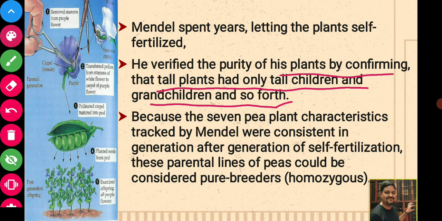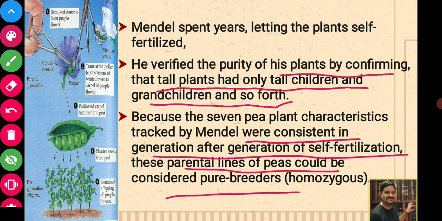Because the 7 pea plant characteristics tracked by Mendel were consistent in generation after generation of self-fertilization, these parental lines of pea could be considered pure breeding. Those plants which show a consistent character for a particular trait over the generations, Mendel considered pure breeders, or in modern terminology, homozygous.